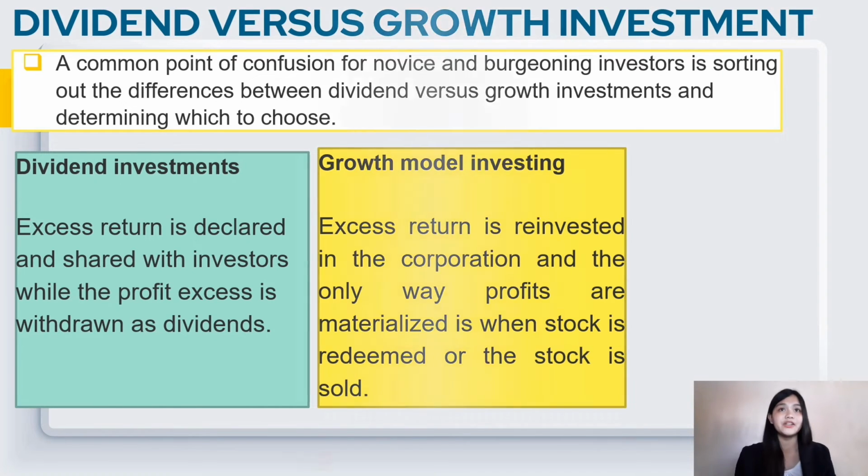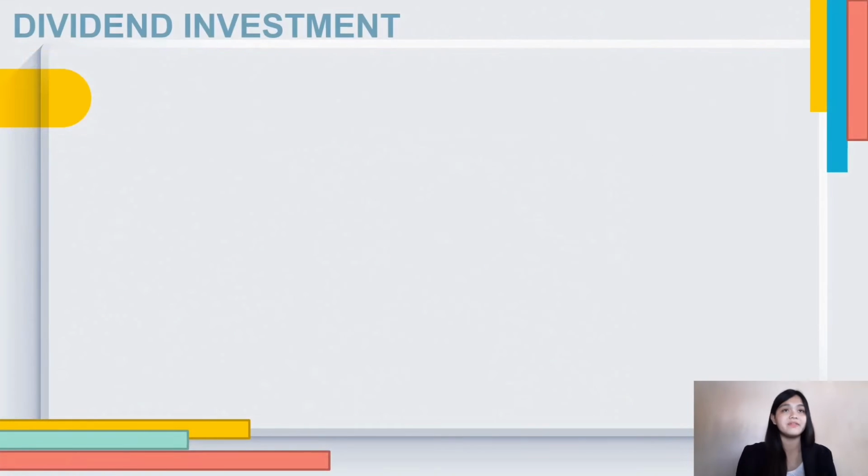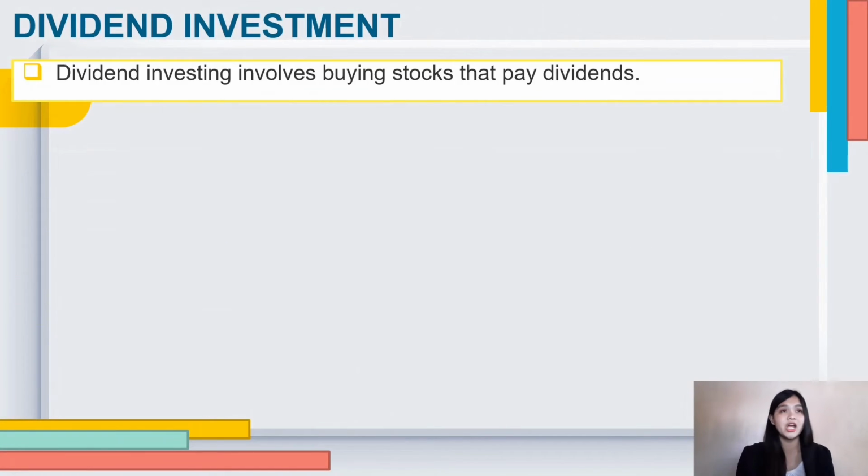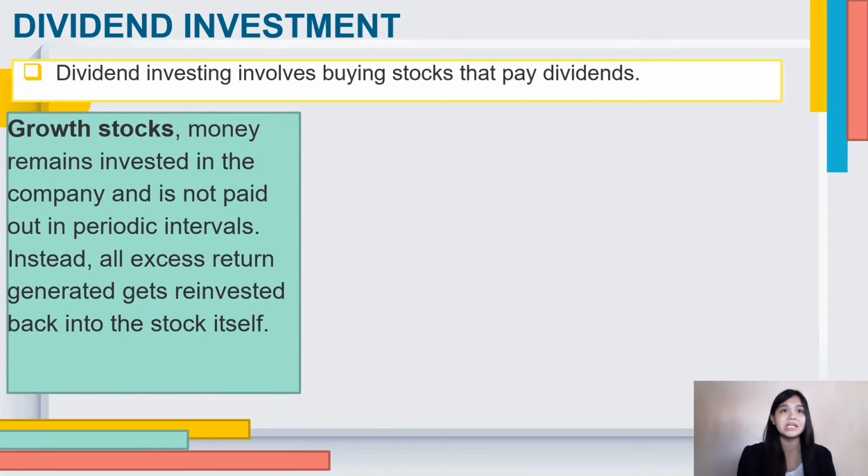Dividend investing involves buying stock that pays dividends. The company pays its shareholders a distribution of a proportion of profits. This offers investors a chance to benefit from a stream of income in addition to the growth in the market value of the stocks. In growth stocks, money remains invested in the company and is not paid out in periodic intervals.